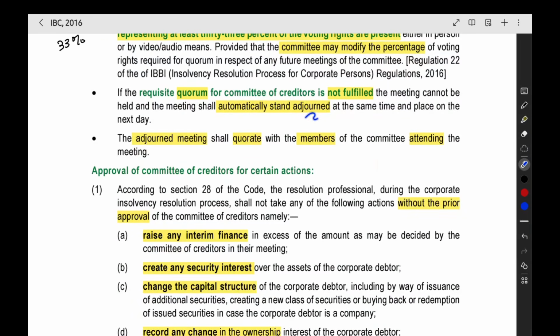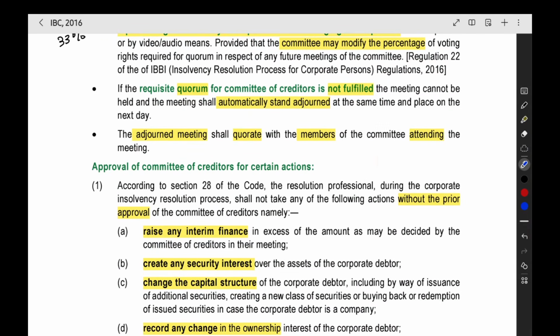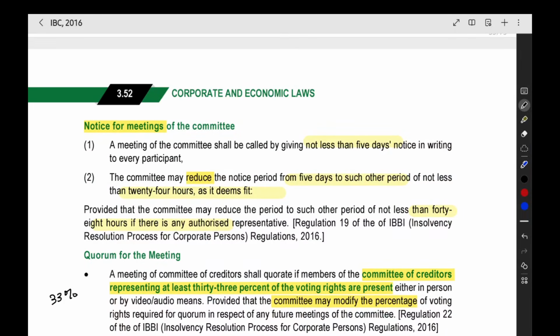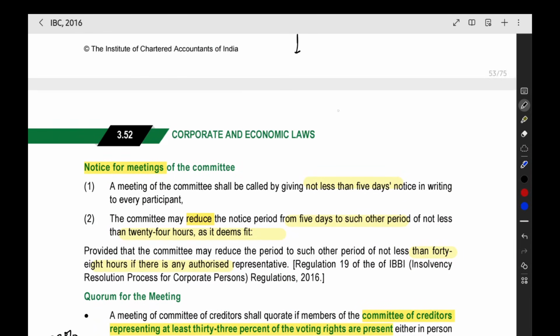After that, the adjourned meeting will happen at the same time and same place on the next day. Same time, same place, next day. That is the location and timing of the adjourned meeting. For the adjourned meeting, whatever the members they come, that will be the minimum members. We will not check the minimum members again.